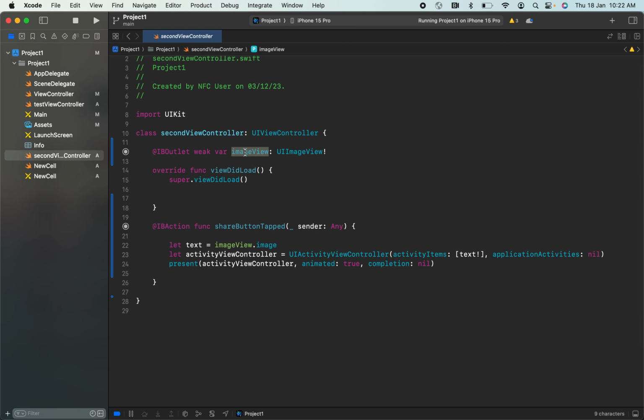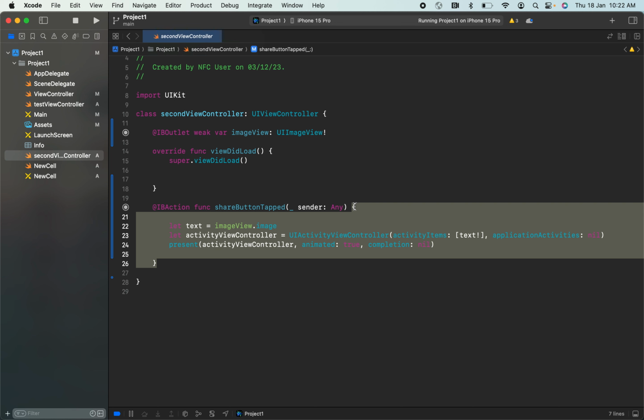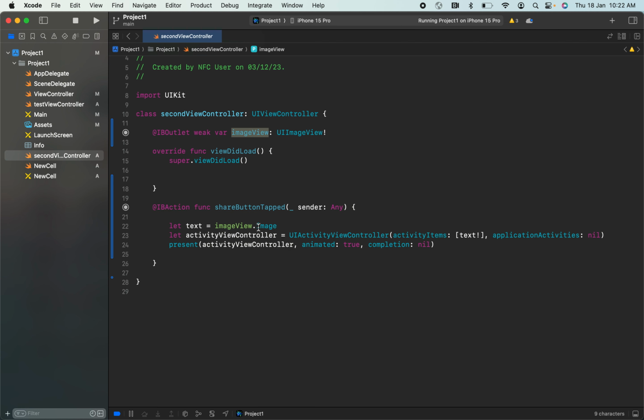For that, I have added the image view here, and this is what will happen when I click on the share button tapped icon. Initially, I'm taking the image view's image into this constant, image. After that, I'm creating a constant, activity view controller. This is the code. Only this much code is enough to show that pop-up. In that pop-up, everything will be handled by iOS itself.